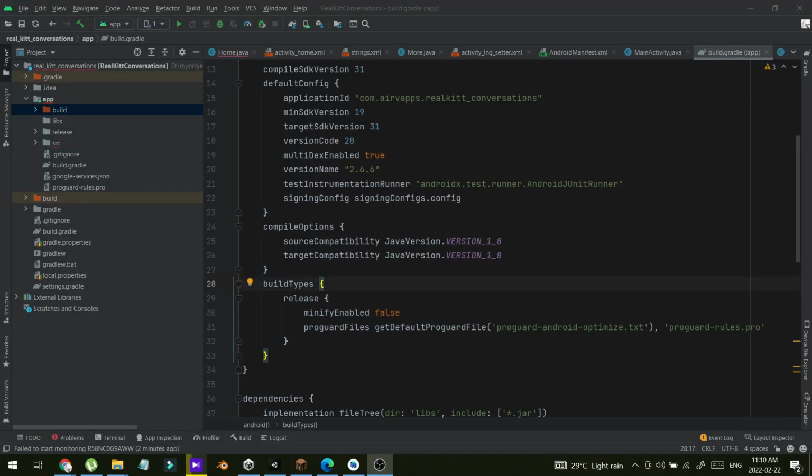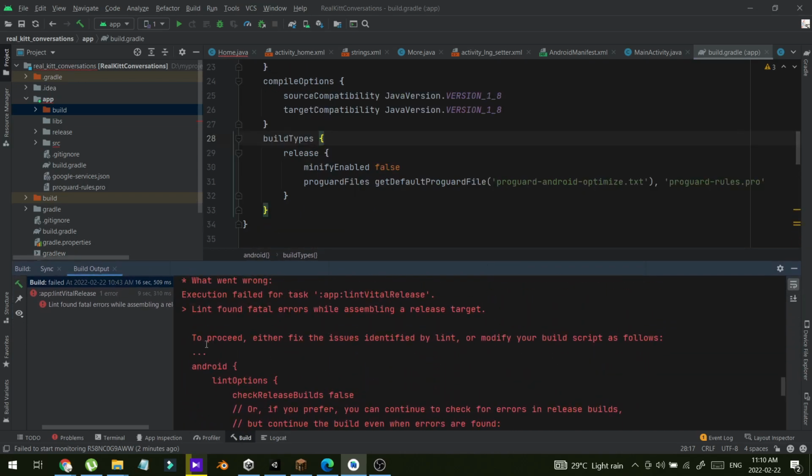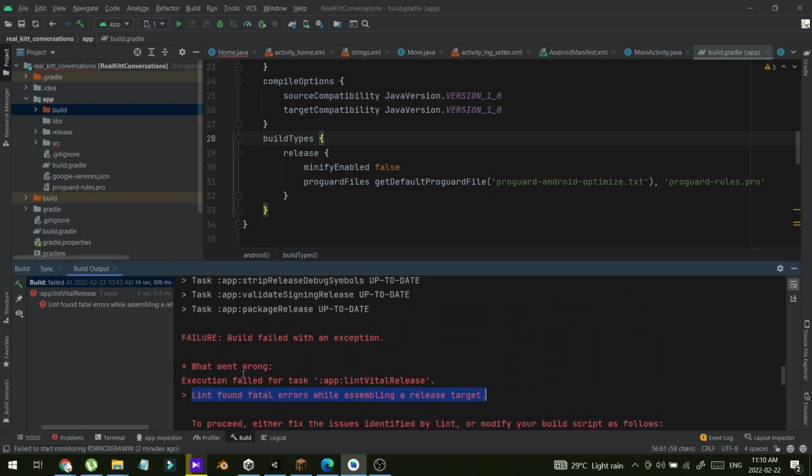Hello guys, I'm going to show you how to fix this error. Let me show you. I recently faced this issue. It's called Lint found fatal error while assembling a release target. So this is how the console has described the error.